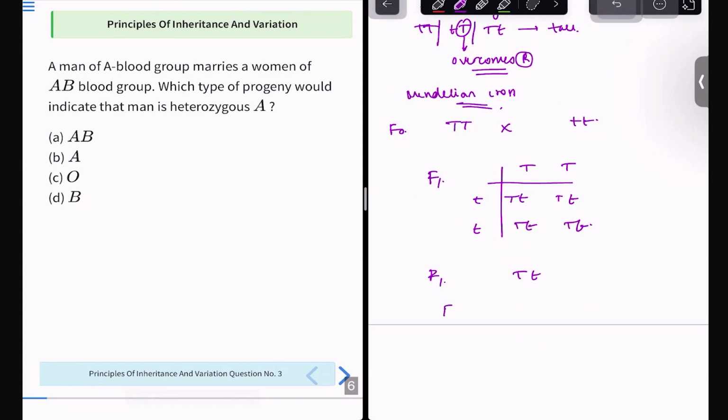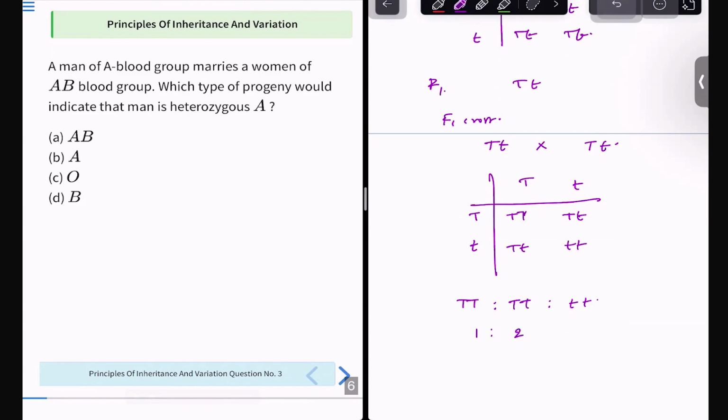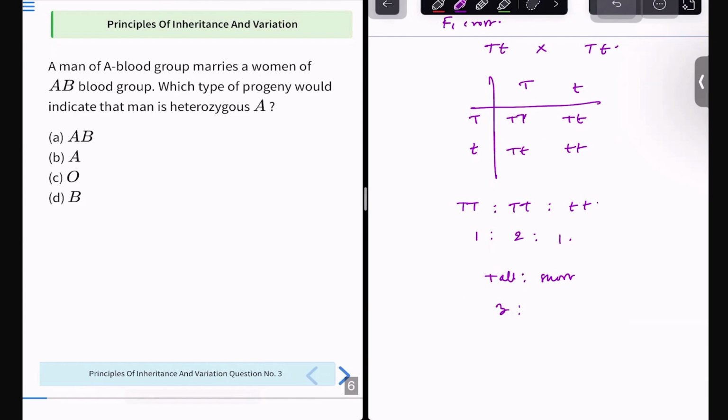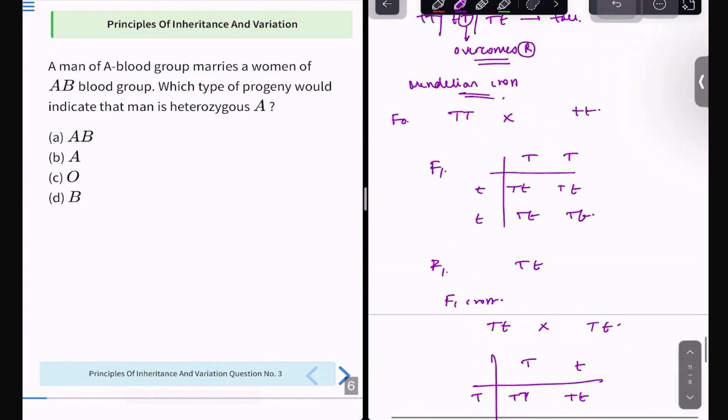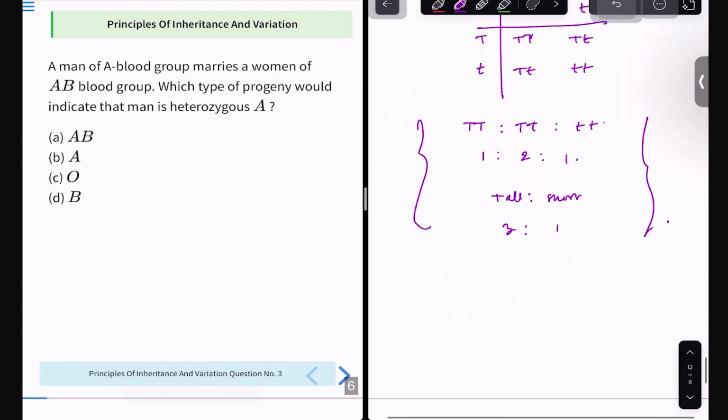Now if I cross plants of the F1 generation, I get many sorts of plants in a ratio of 1 is to 2 is to 1. But if I take the ratio of tall to short, it will be 1 plus 2, that is 3 is to 1. This you all know, right? That is how we do a Mendelian cross. I expect that you all know this.